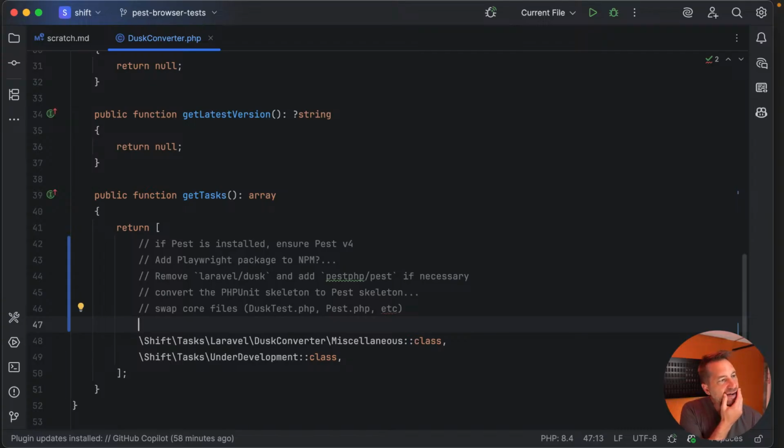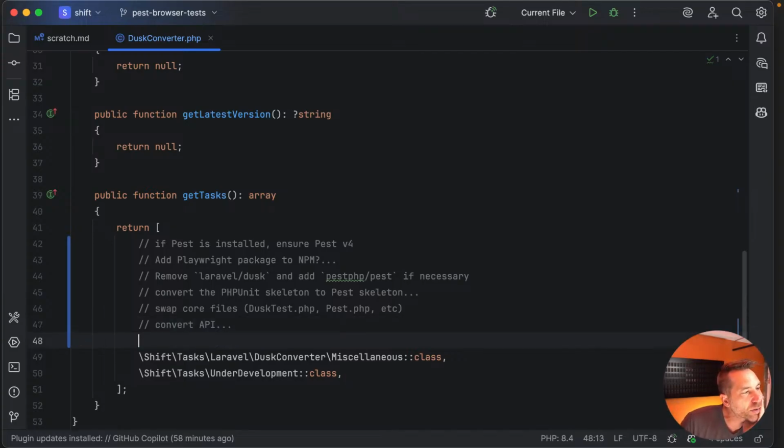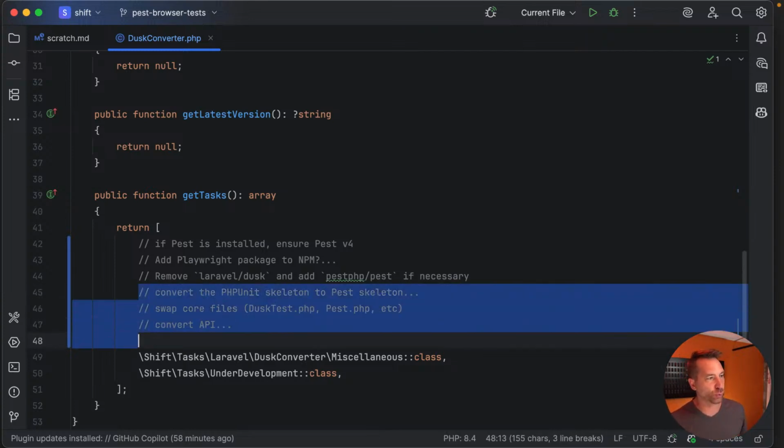Okay, so after we do that, then it's convert API. That'll be the biggest thing. And again, these are pretty large, so these may end up being smaller tasks. And then the only other thing I could think of off the top of my head right now, again, these are huge, right?